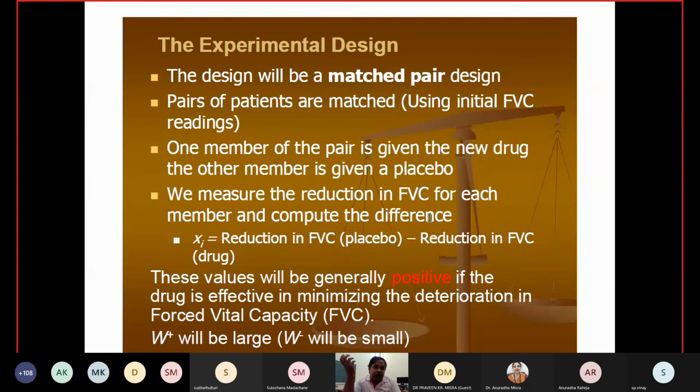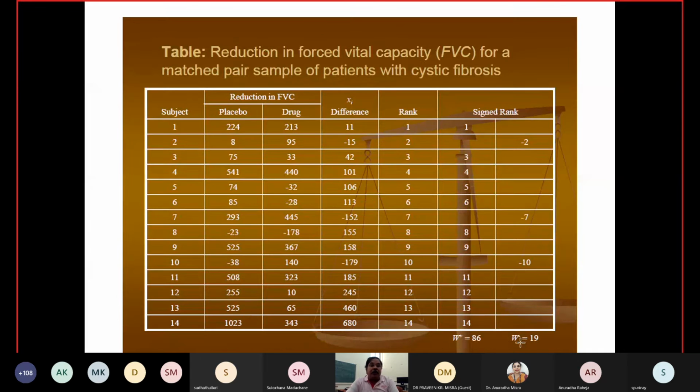We do this because most of the time, when you give sweets to the patients, they feel that they are fine and getting better. The difference is the reduction in FVC with placebo minus the reduction in FVC with the drug. These values will generally be positive if the drug is effective in minimizing the deterioration in forced vital capacity. W plus will be large and W minus will be small.